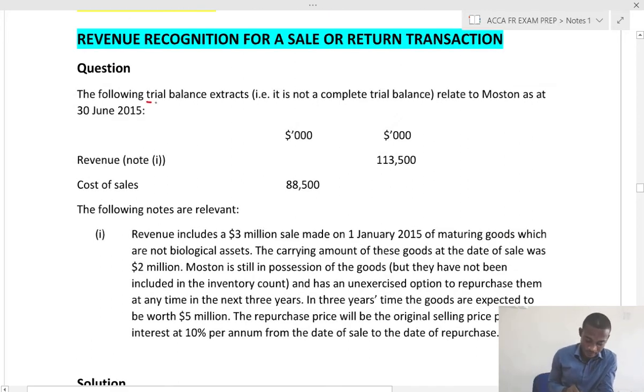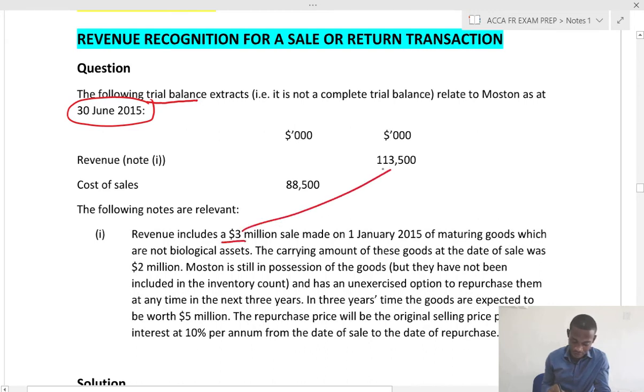So we have an extract from the trial balance at the year end, 30th June 2015. So we have revenue, cost of sales. The additional information: revenue includes 3 million.